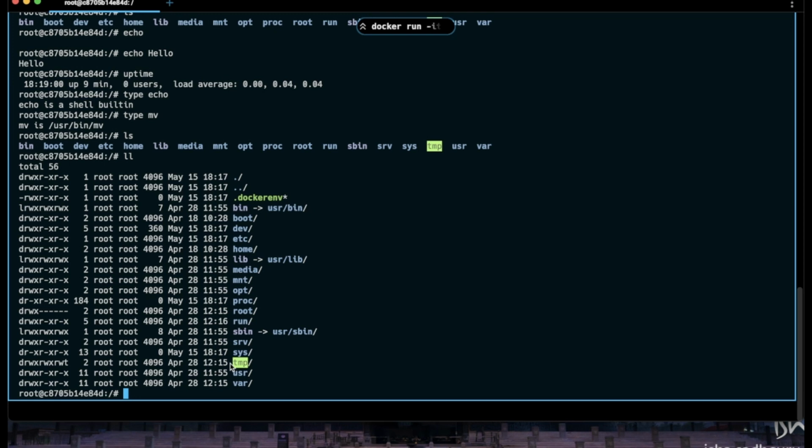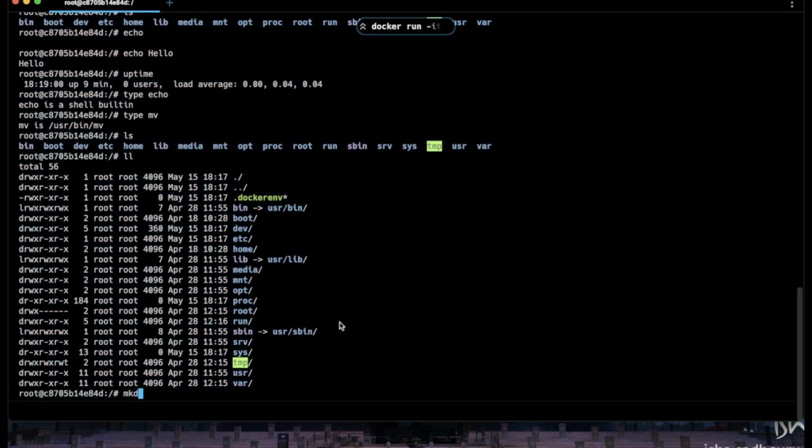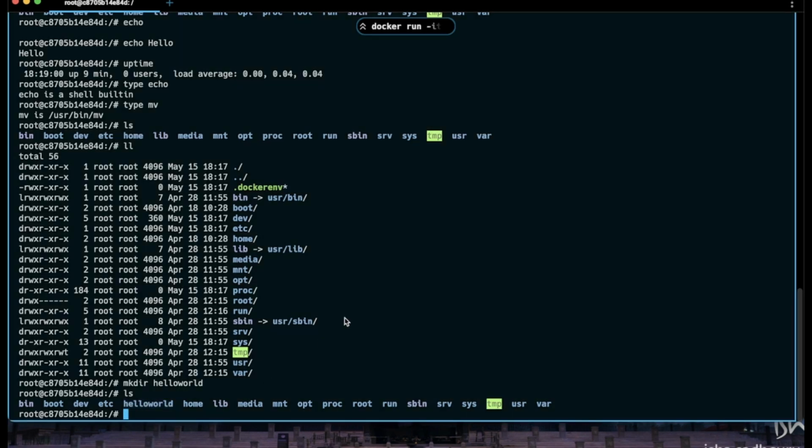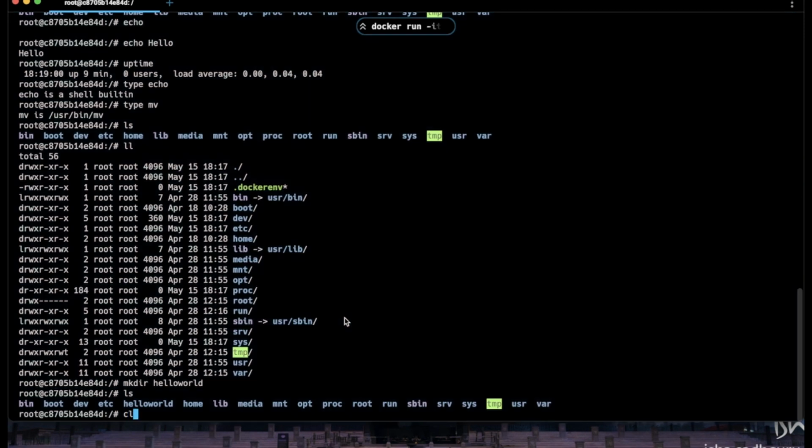So for now, first of all, let's just create a directory over here. To create a directory we usually run mkdir, and that stands for make directory. We are just going to create a directory called hello world. And now if we ls to list all the directories, we are able to see that there is one directory called hello world. All the things that we're going to do, we are going to do inside this hello world only.